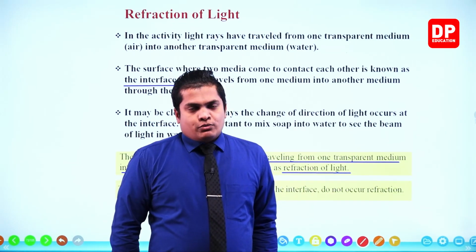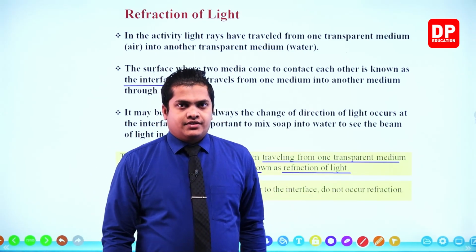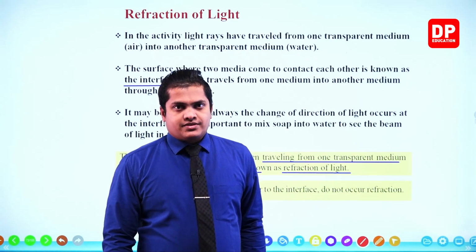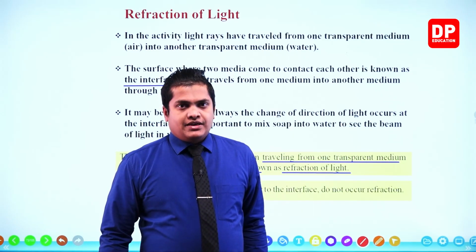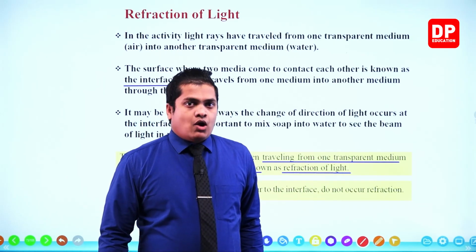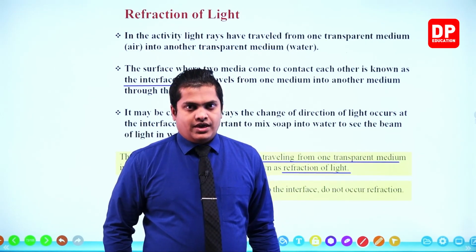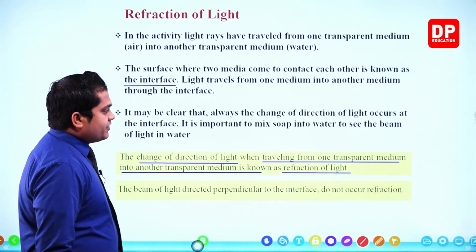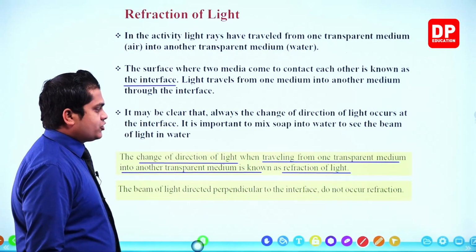So my dear children, this is what we mean by the refraction of light: the change in the direction of light rays when traveling from one optic medium to another optic medium that has different optic properties or different densities, right? However, these two media should be transparent, otherwise the light rays will not travel at all. So once again, the change of direction of light rays traveling from one transparent medium to another is referred to as the refraction of light.